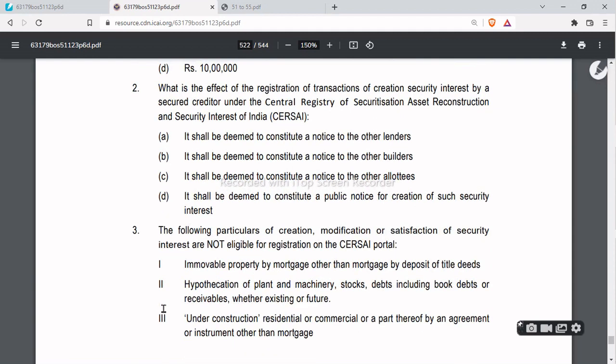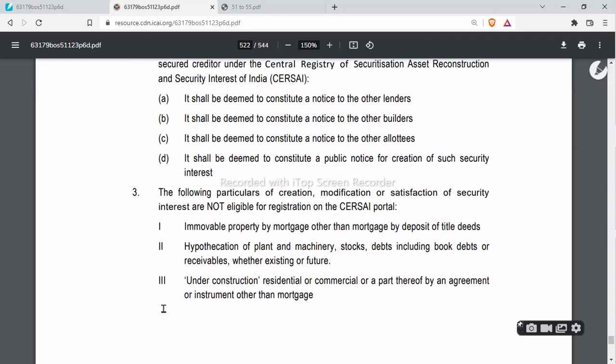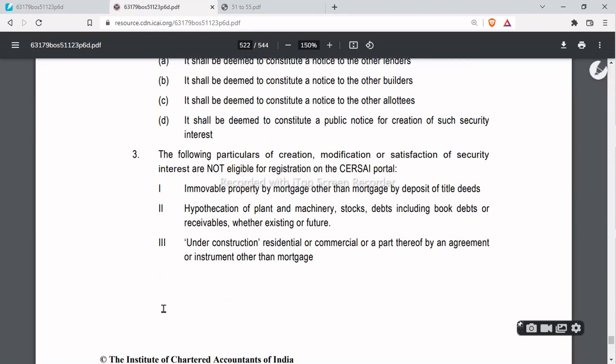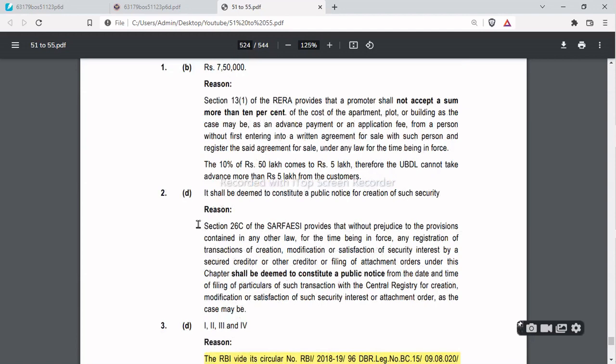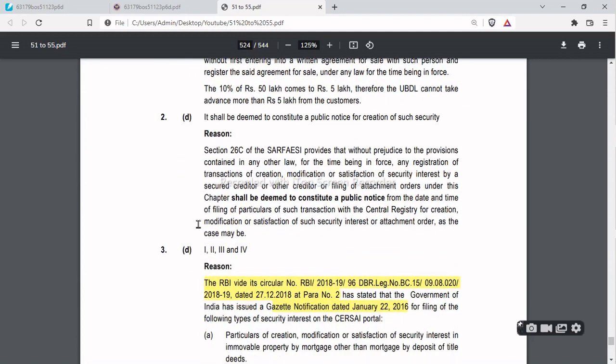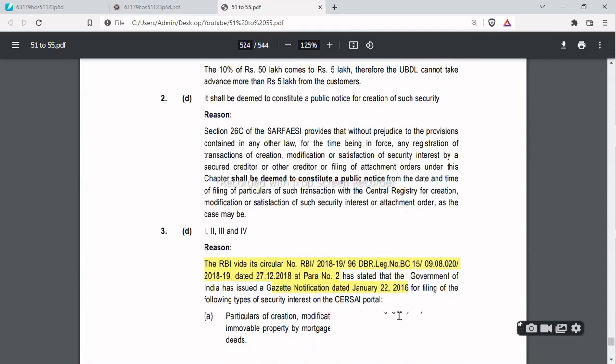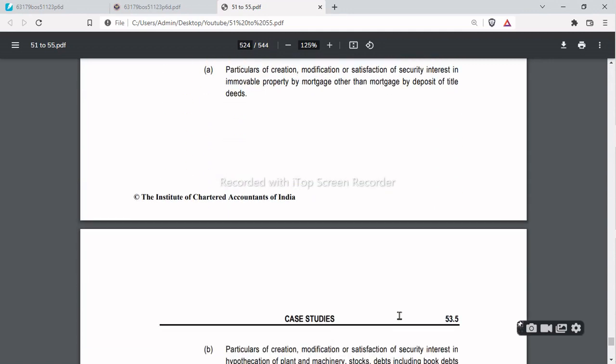Next, third: the following particulars of creation, modification or satisfaction of security interest are not eligible for registration on the CERSAI portal. For this there is an RBI circular. The Government of India has issued a gazette notification dated Jan 22, 2016 for filing of the following types of security interest on the CERSAI portal.